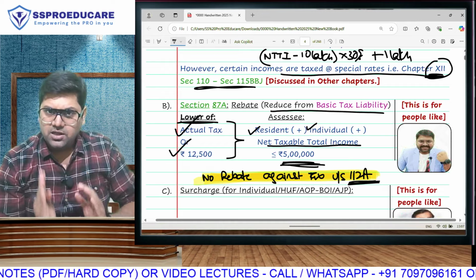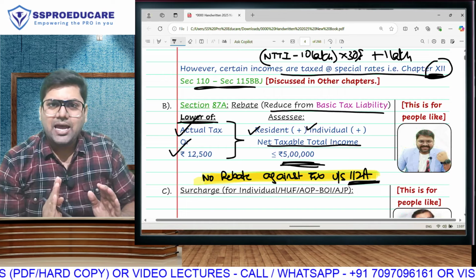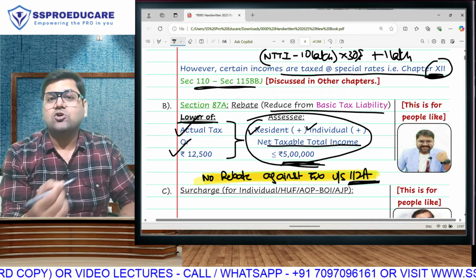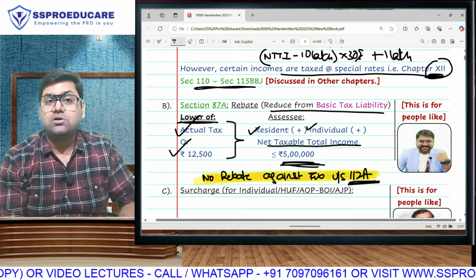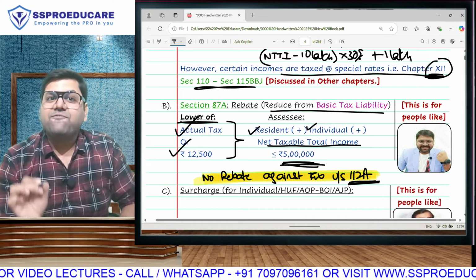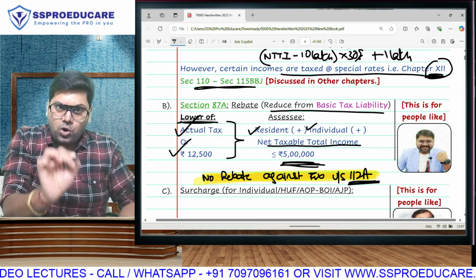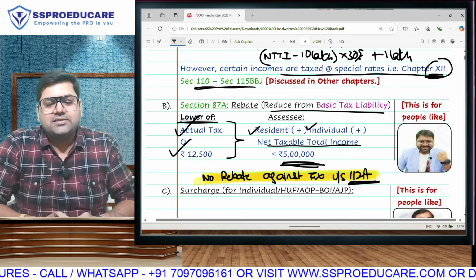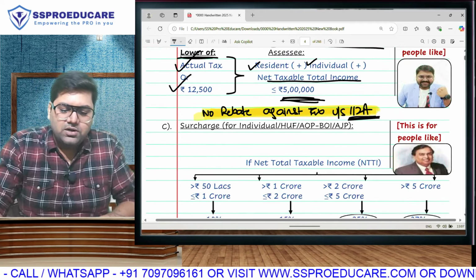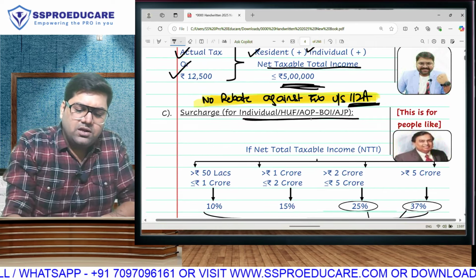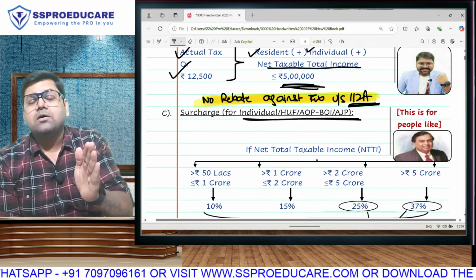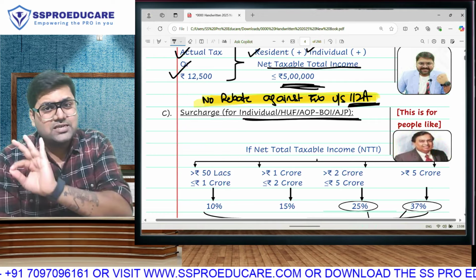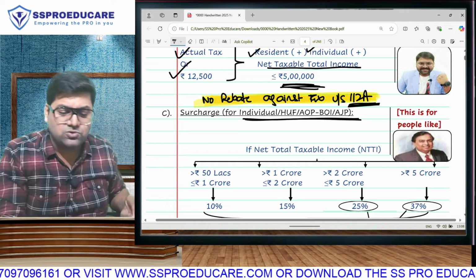See, all the concepts, rebate, surcharge or cess, whatever is applicable. Cess is always applicable, rebate is applicable based on these conditions, surcharge is also applicable if your income crosses a certain threshold. One thing is common: the first thing that you will do is basic tax. All this discussion will take place only after your calculation of basic tax is over. Now let's talk about surcharge. Surcharge is applicable for individual, HUF, AOP, BOI, AJP, all of them. Surcharge is later applicable for companies and firms also. So you can say surcharge is applicable for all assessees, only their rates differ.